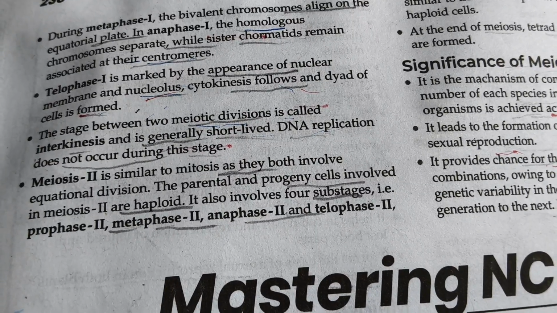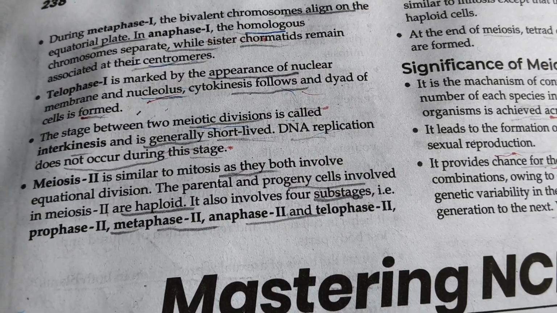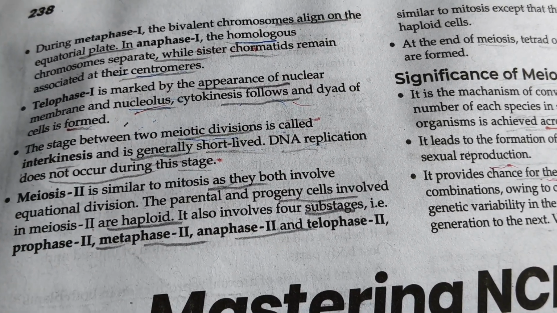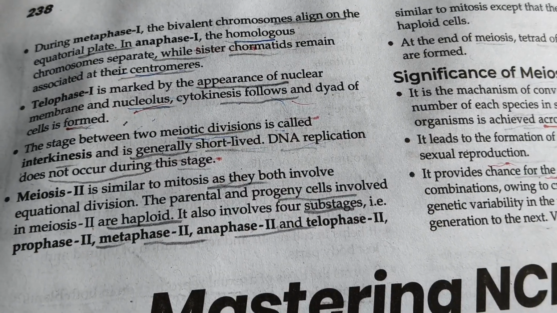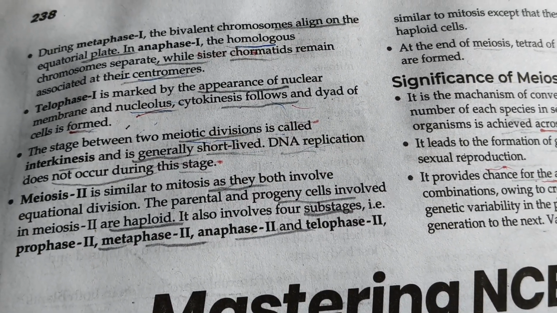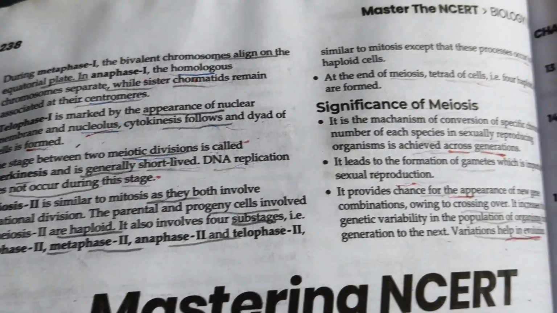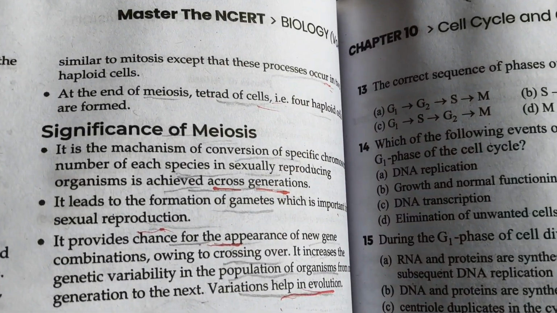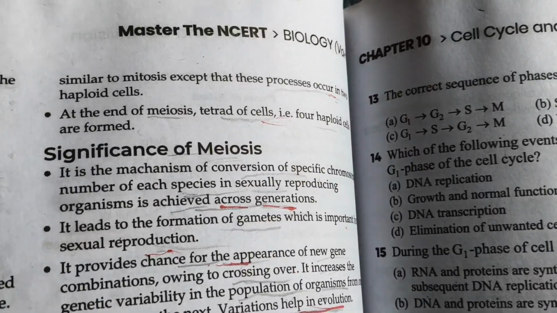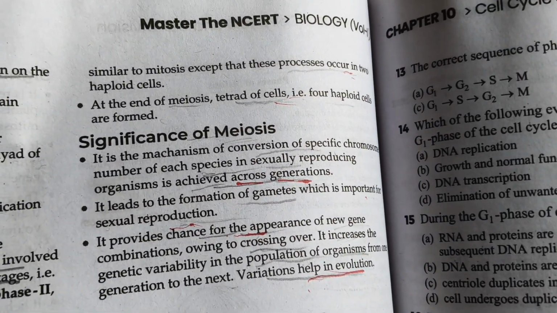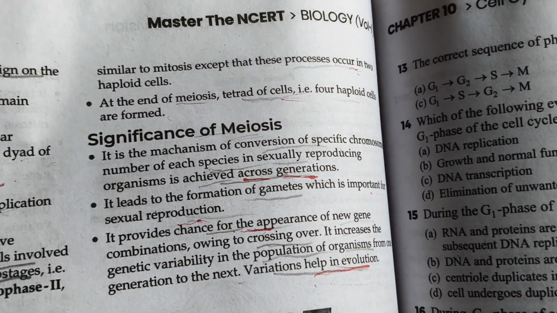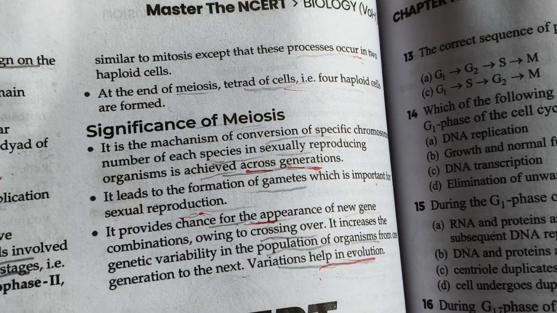Meiosis 2 is similar to mitosis as they both involve equational division. The parental and progeny cells involved in meiosis 2 are haploid. It also involves four substages: prophase 2, metaphase 2, anaphase 2, and telophase 2, similar to mitosis, except that these processes occur in two haploid cells. At the end of meiosis, a tetrad of four haploid cells is formed.